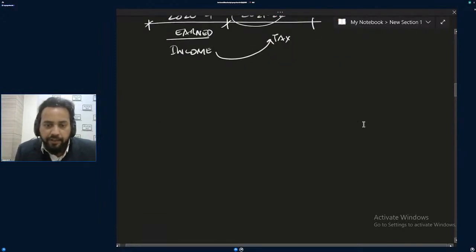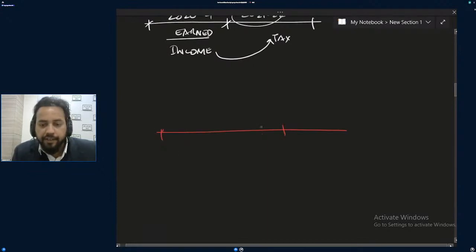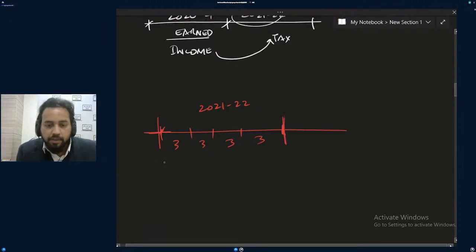And in case of indirect tax, it is to be submitted every 3 months. Supposedly this is 3 months. This is a financial year, any financial year you can say 2020-21, 21-22. Supposedly it is 21-22, so it will be having 4 quarters. Yes or no? 3 months each.